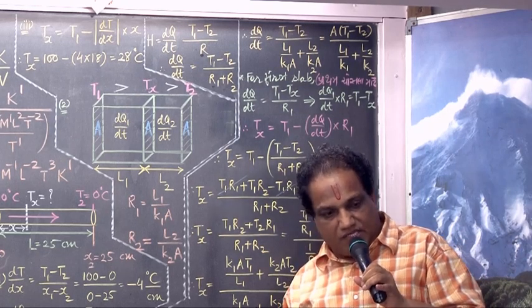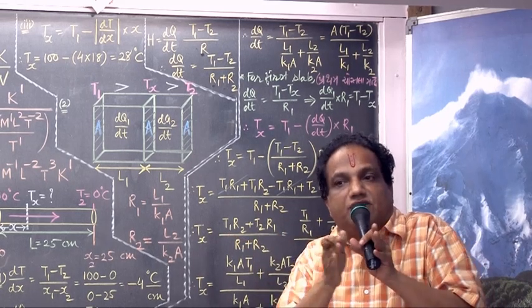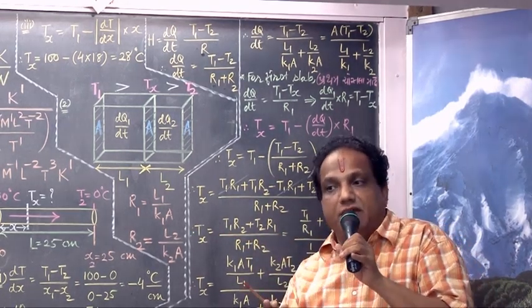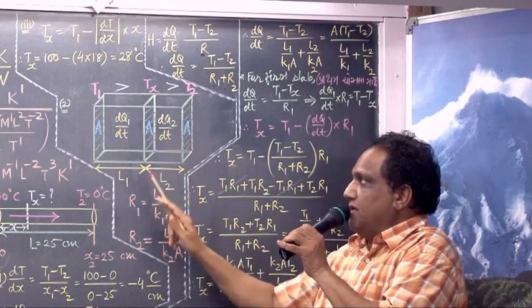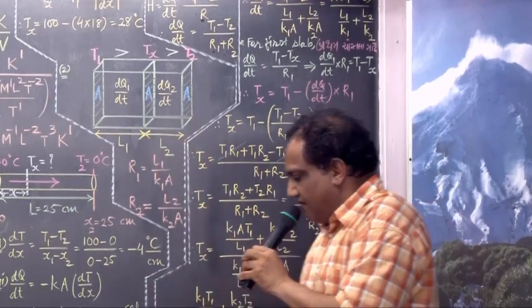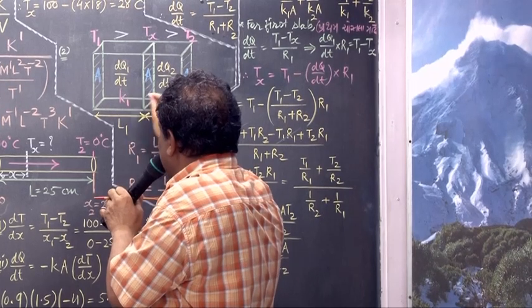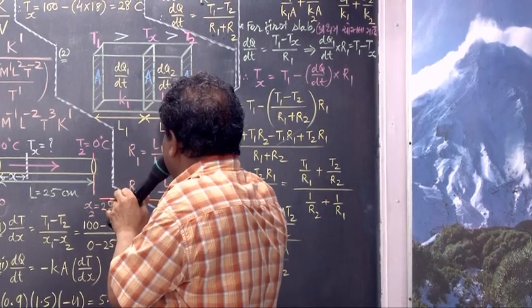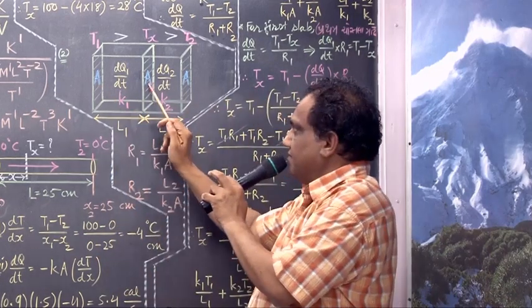If more than one slab are joined with their cross-sectional areas facing each other, it is called a compound slab. Here is a compound slab made up of 2 slabs. Their thermal conductivities are different. Here I am taking K1 and here K2. These materials are different, but the cross-section area is same.